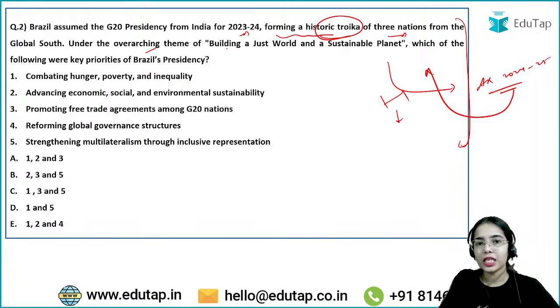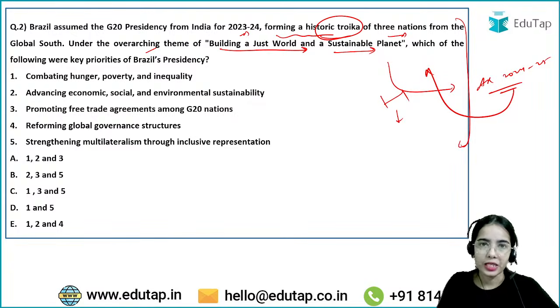Under the overarching theme of building a just world and sustainable planet, which of the 3 priorities were determined by Brazil's presidency, or what were the 3 key priorities of Brazil's presidency? So try to answer this question.